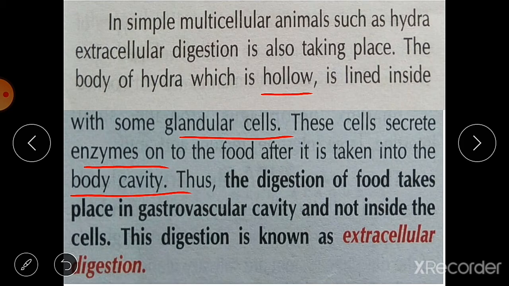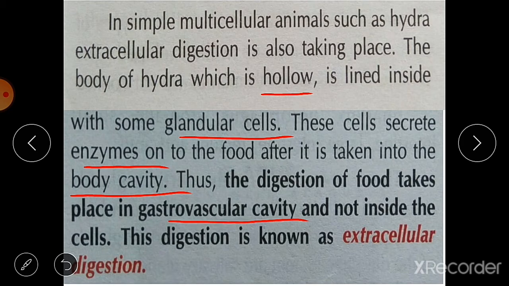When food enters the body cavity, enzymes are secreted by these glandular cells, known as cnidocytes, the specialized sting cells. This type of digestion, the digestion of food, takes place in the gastrovascular cavity and not inside the cells.